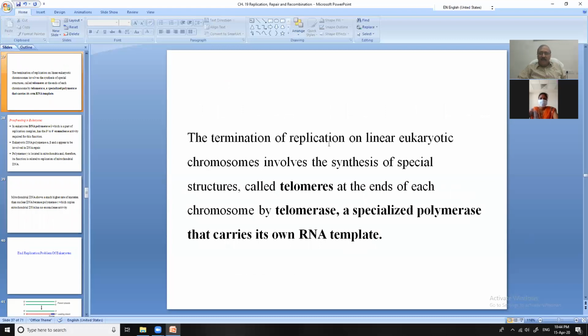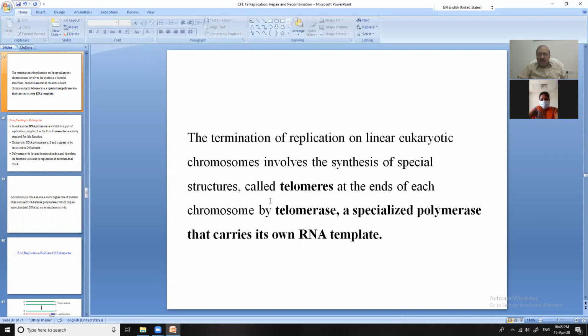The termination of replication on linear eukaryotic chromosomes involves the synthesis of a special structure at the end of each chromosome by telomerase. Telomerase is a specialized polymerase that carries its own RNA template. I repeat, the termination of replication on linear eukaryotic chromosomes involves the synthesis of a special structure at the end of each chromosome by telomerase, a specialized polymerase that carries its own RNA template.